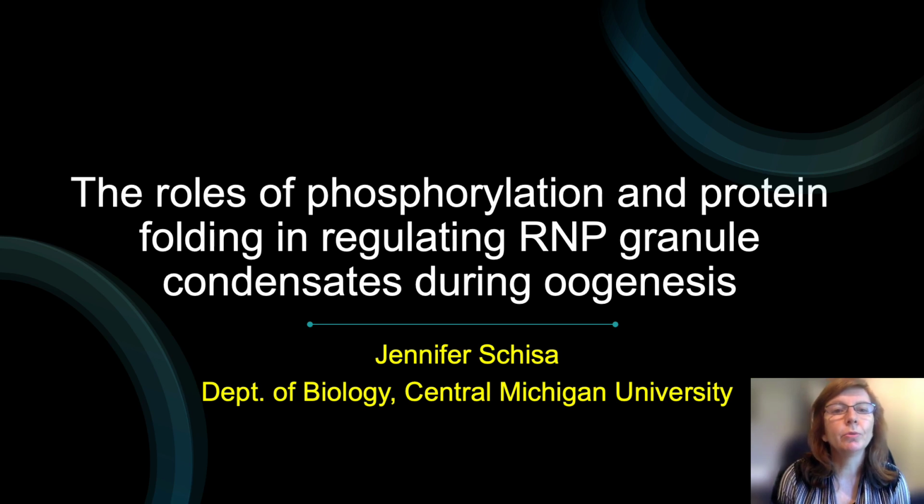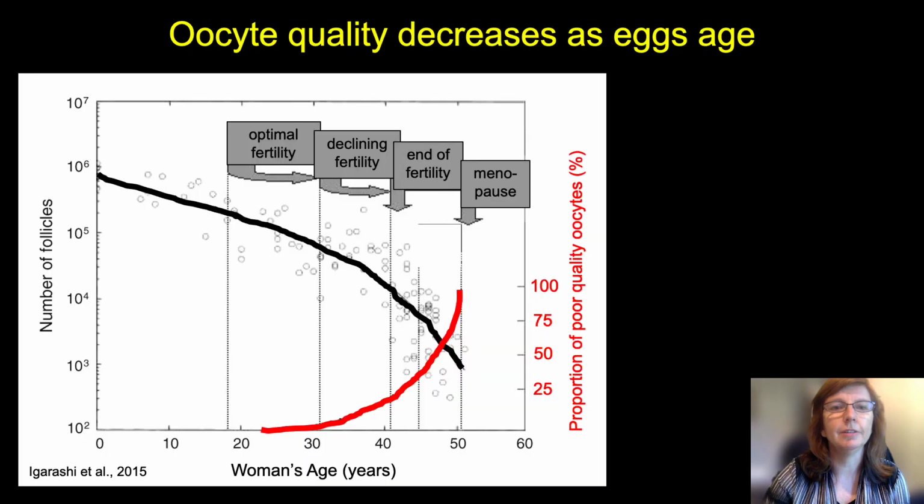Today I'm going to tell you about the roles of phosphorylation and protein folding in regulating RNP granule condensates during oogenesis. My lab has had a long-standing interest in understanding how the regulation of RNP granules may affect oocyte quality. On this slide, I'm showing how oocyte quality and quantity change over time.